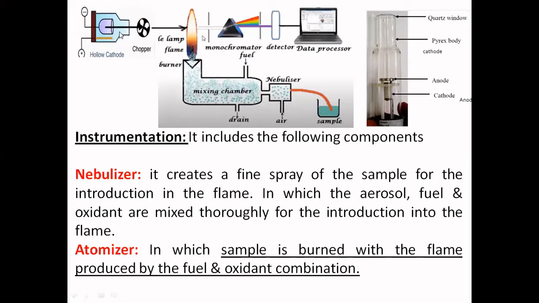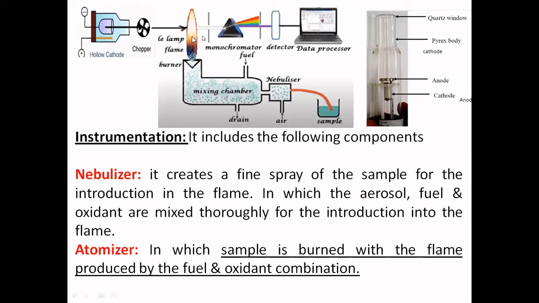During this process, from the excited to the ground state, it will emit characteristic radiation particular to that element, which passes through the quartz window. This is the quartz window. It comes out and is incident on the rotating chopper. The rotating chopper produces an intermittent beam of radiation.